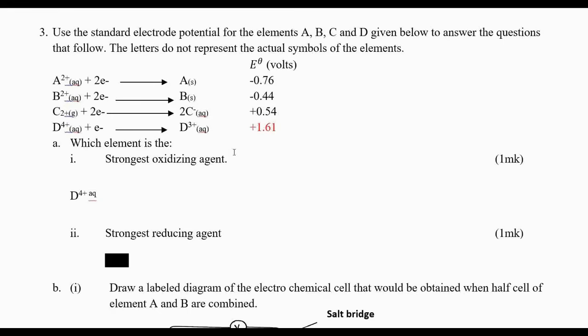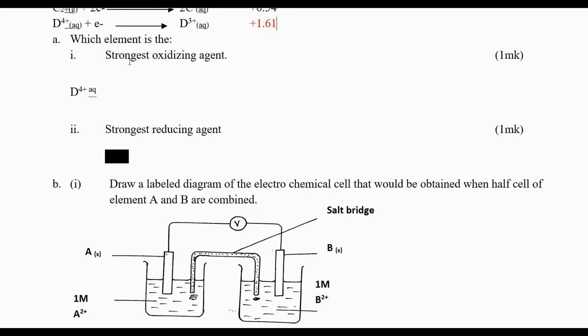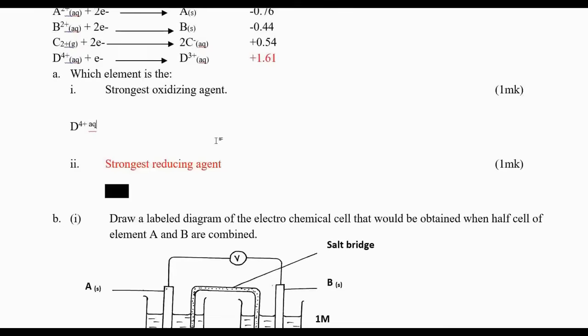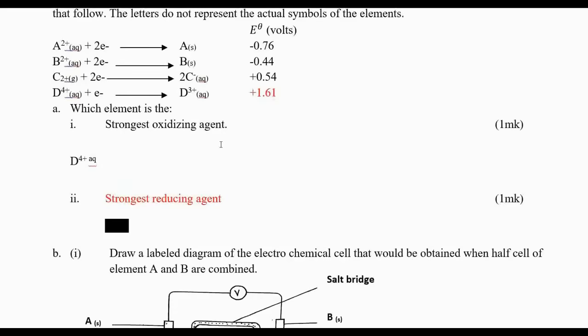Next question is, which element is the strongest reducing agent? The strongest reducing agent is the one that has the highest negative. That's what you consider. The highest negative is the strongest reducing agent, as the strongest reducing agent will always give electrons. It will give electrons and it will undergo oxidation. An element which donates electrons undergoes oxidation. The one that receives electrons undergoes reduction.